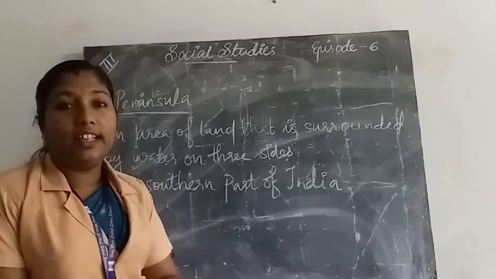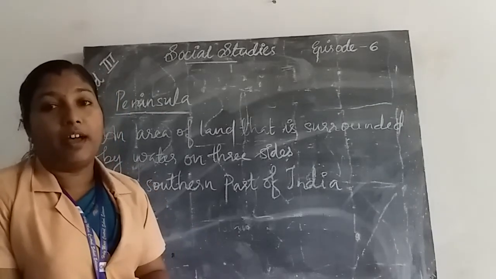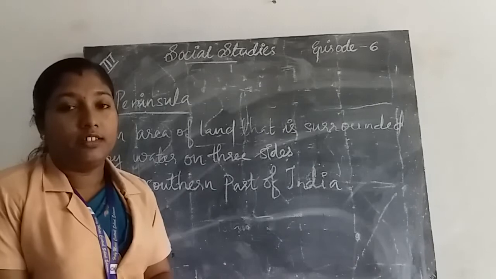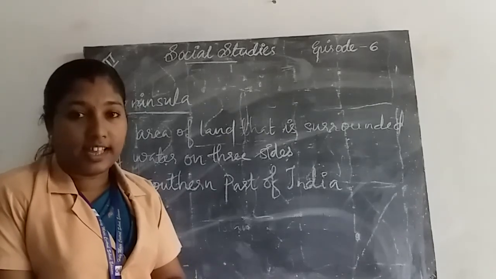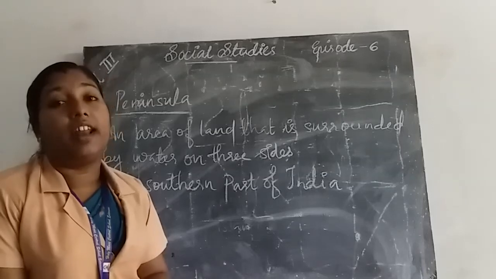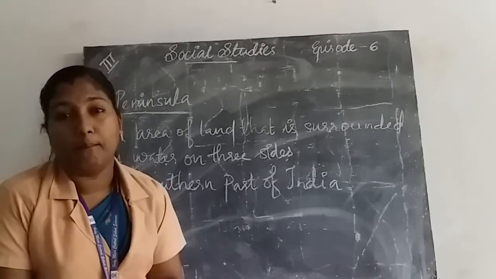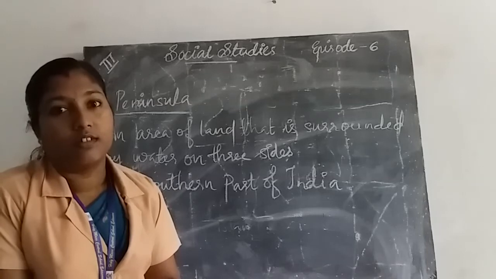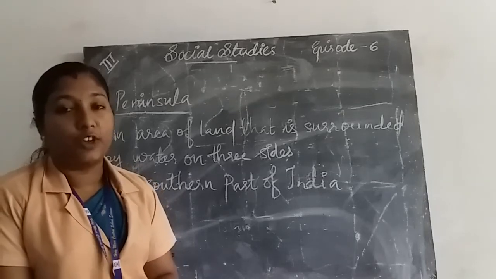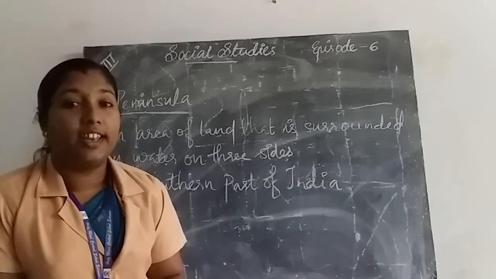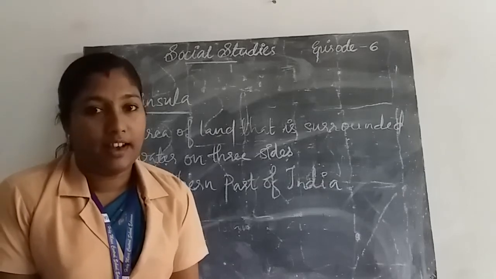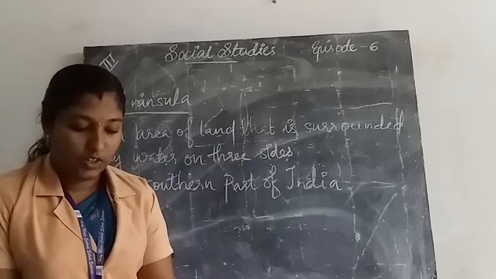The two Indian islands, Lakshadweep Island and Andaman and Nicobar Islands, are archipelagos. What are archipelagos? A group of islands is called an archipelago. All of you understood?